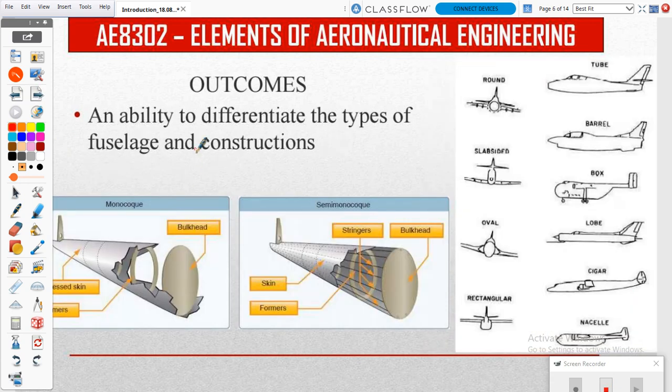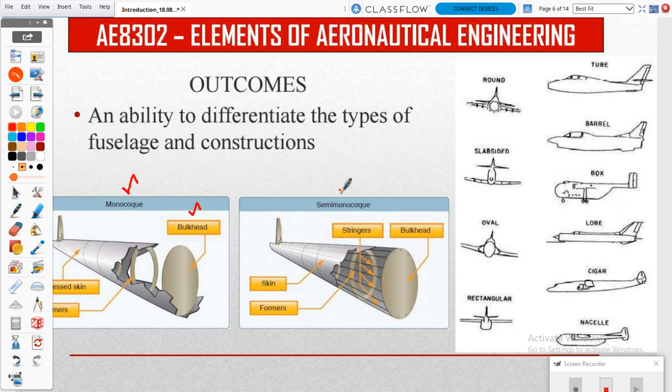So next one, the structure and construction. So in the bottom side, first one will be a monocoque. So monocoque means from the fuselage, you can see this is a fuselage of our vehicle. First one, bulkhead, that is a circular plate we fix a number of components at equal distance. So that structure will be a monocoque.